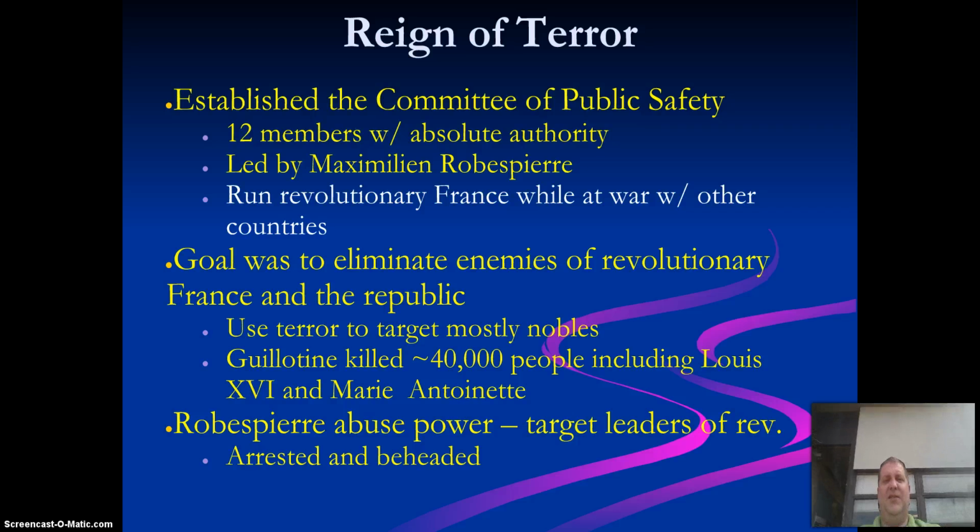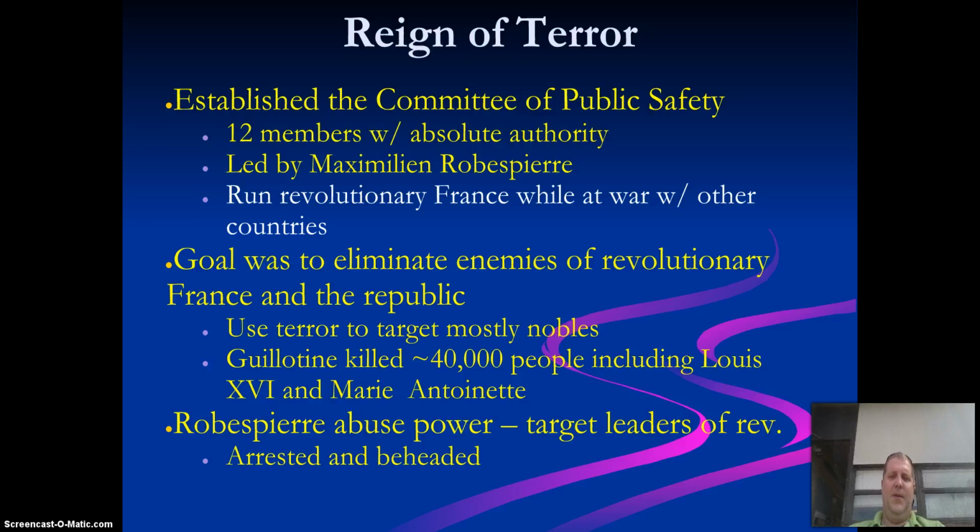The Reign of Terror starts, and this is when things get crazy. They established a Committee of Public Safety, with 12 members with absolute authority. They're led by this crazy guy called Maximilien Robespierre, an interesting figure who runs revolutionary France while at war with other countries. So things are going crazy in France, and France is having a war with other countries as well.